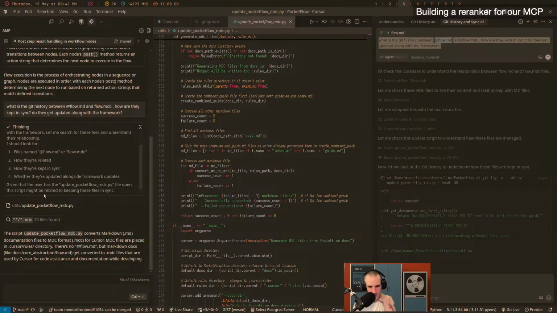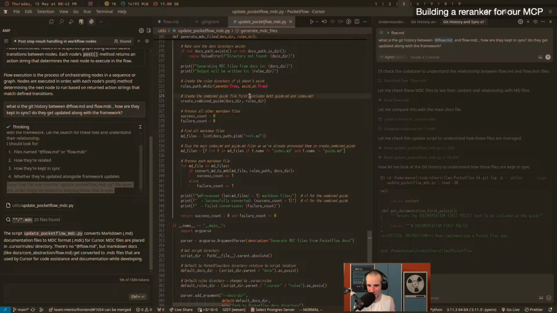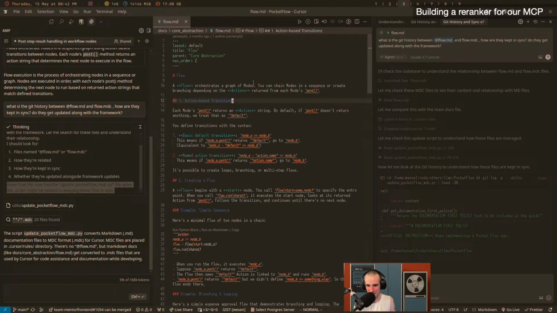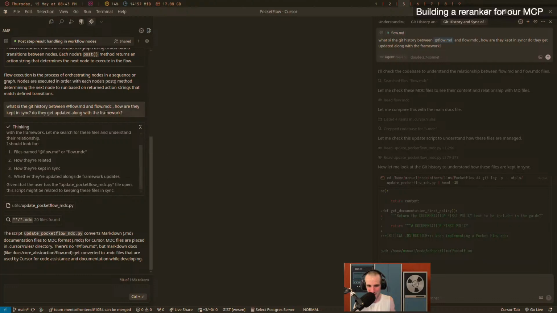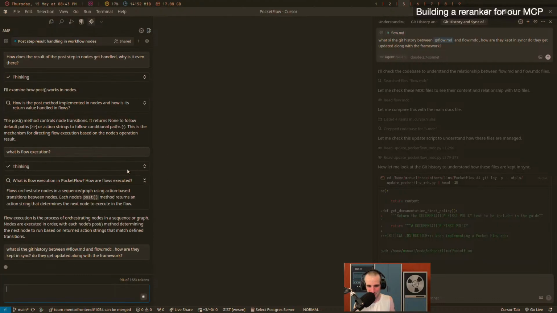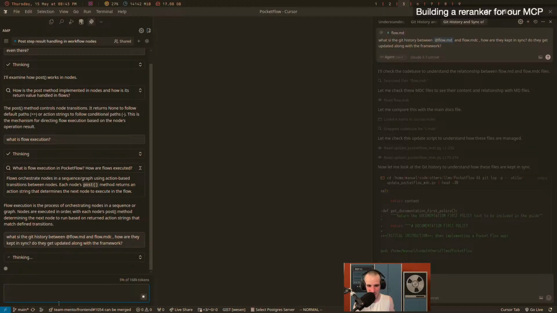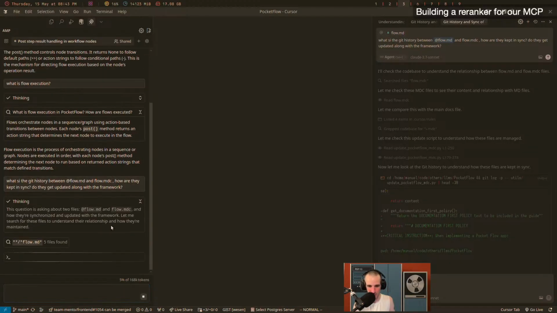Given that the user, oh, see, I was cheating. So that's the cheating thing. I was saying like, oh, AmpCode has something special going on. It's like, no, they just looked at what I had open. Bad AmpCode. So let's try again without the file open, right?